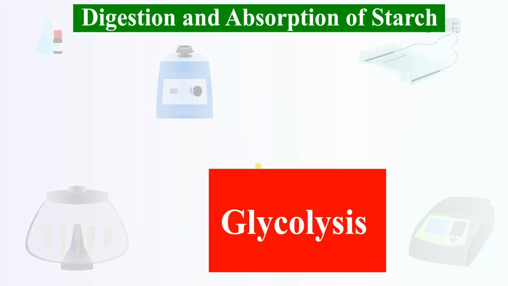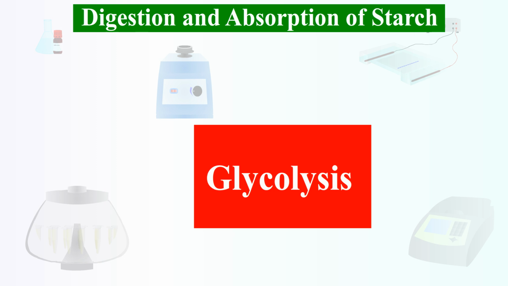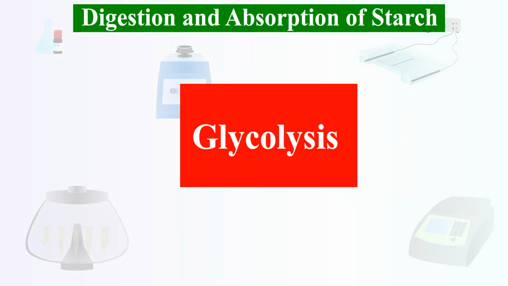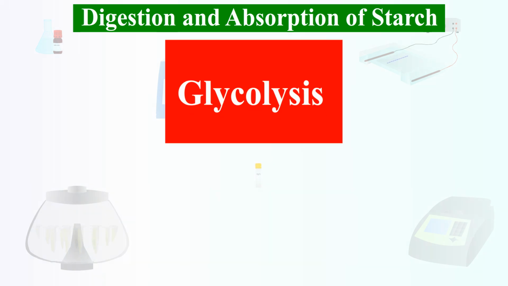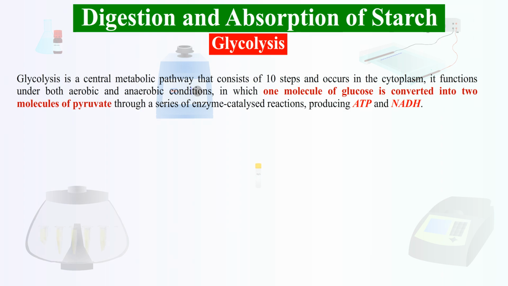Glucose crosses the plasma membrane through these GLUT transporters and enters the cytoplasm, and the process of glycolysis begins to produce energy. Glycolysis is a central metabolic pathway consisting of 10 steps that occur in the cytoplasm and functions under both aerobic and anaerobic conditions, in which one molecule of glucose is converted into 2 molecules of pyruvate through a series of enzyme-catalyzed reactions, producing ATP and NADH.